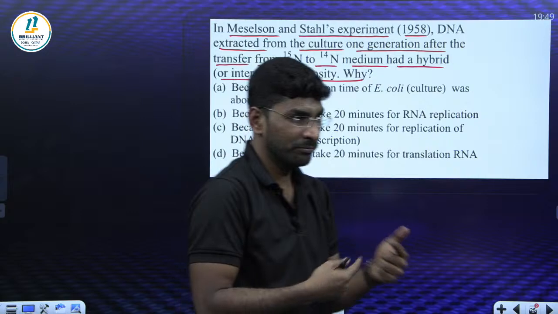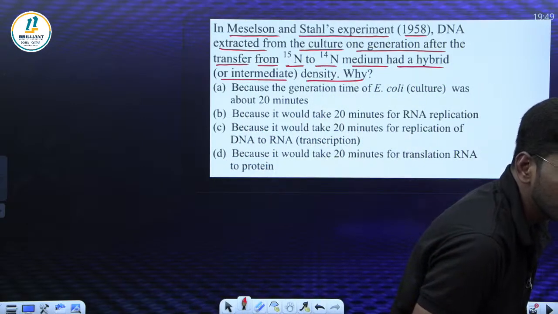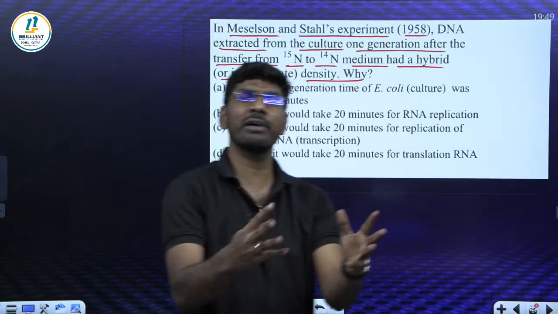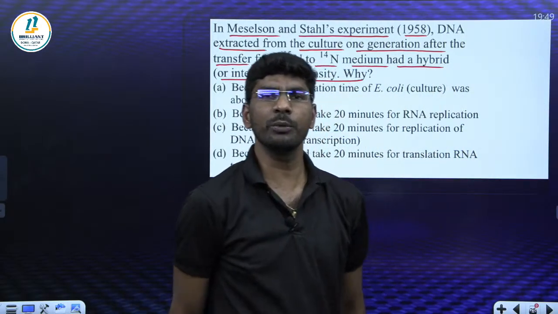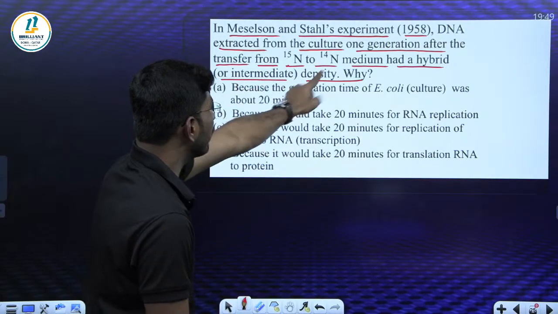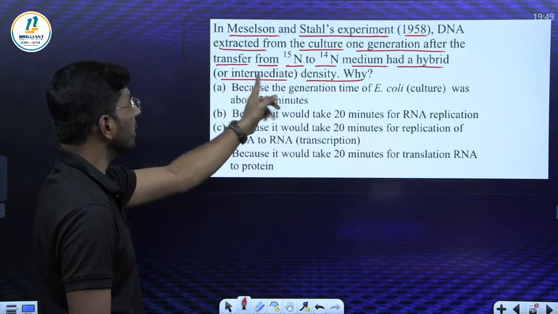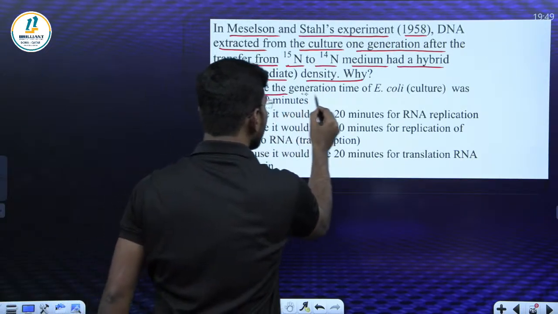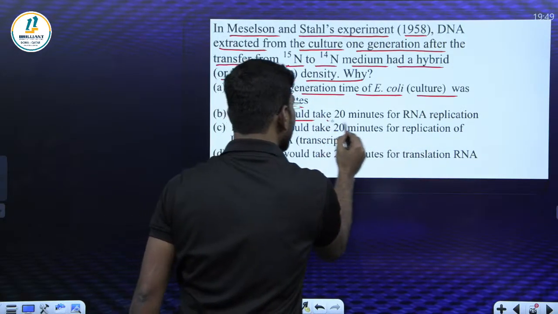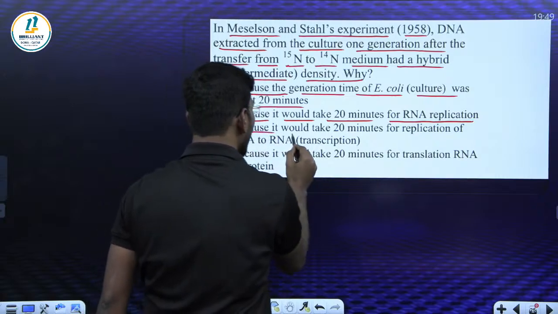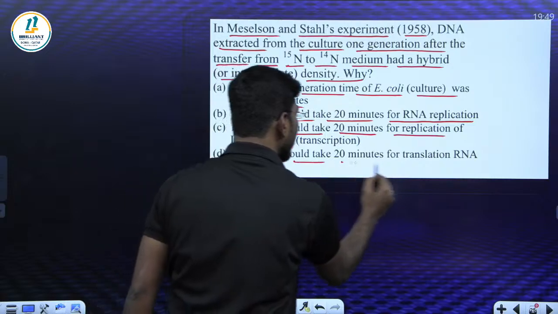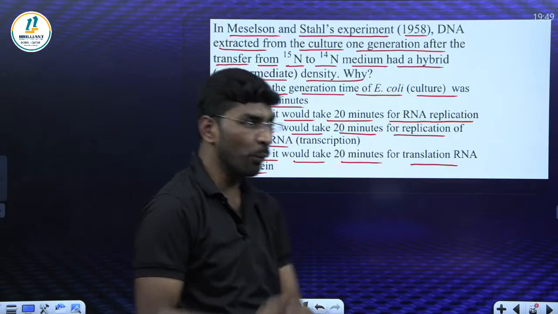Think. Sure, you will, my dear. Don't give up. Keep practicing. 100% you will get good marks in the NEET exam. Don't worry. Now they are asking: the N15, N14 medium had a hybrid intermediate because the generation time of E. coli culture was about 20 minutes, because it would take 20 minutes for RNA replication, because it would take 20 minutes for the replication of DNA to RNA, because it would take 20 minutes for the translation of RNA to protein. What is the correct answer?